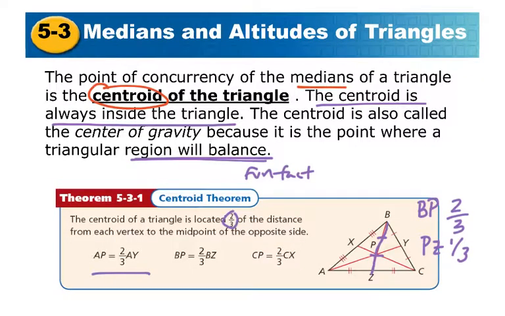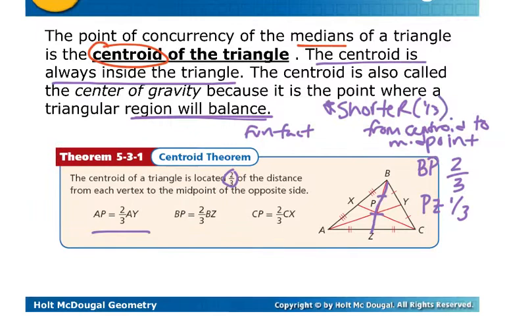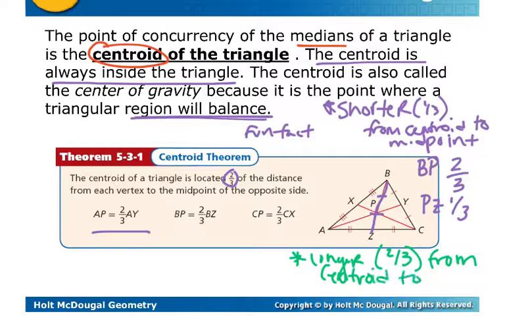So you might want to make a point that the shorter piece, or the 1/3 piece, is from centroid to midpoint, versus the longer piece, which is 2/3 of it, is from the centroid to vertex.